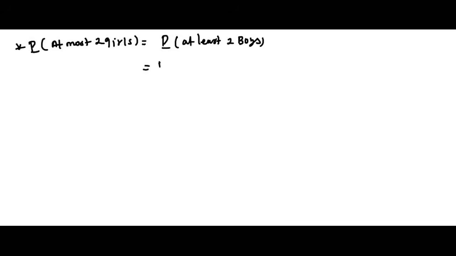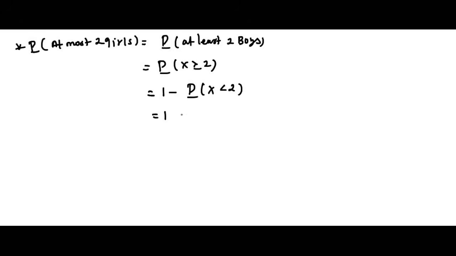Okay, our third question. We are going to find the probability of at most 2 girls. At most 2 girls, we can write this as probability of at least 2 boys. So both are the same. That is nothing but probability of at most 2 girls. We can write probability of x greater than or equal to 2, right? x greater than or equal to 2 means how many values? We get 2, 3, 4, and that is 1 minus probability of x less than 2. So this is called at least two boys, right? So we can write this.